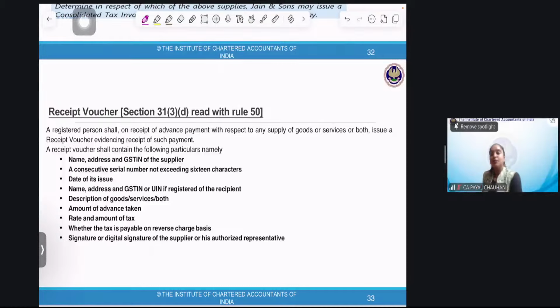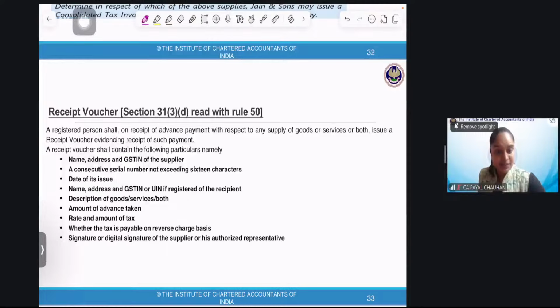Ashlesha, you people have given me advance. You want to book an Activa, and just in order to get it in time, you've given 10,000 rupees advance. There is no supply since you have not yet finalized the Activa. You're just giving a token amount, a booking amount. In that case, I cannot issue you an invoice. Rather, as a proof of receipt of payment, I'll give you a receipt voucher.